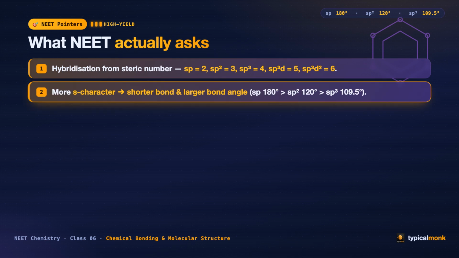More s character means a shorter bond and a larger bond angle. That is why the angle falls from 180 degrees in sp to 120 in sp² to 109.5 in sp³.